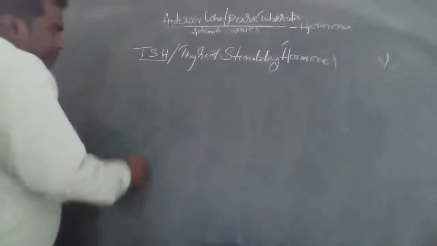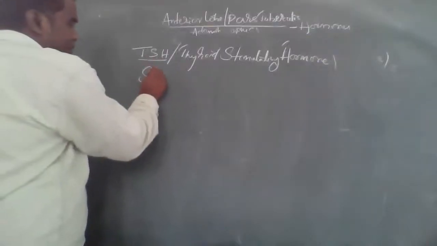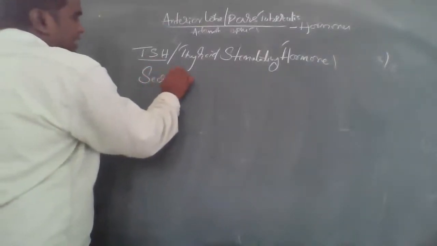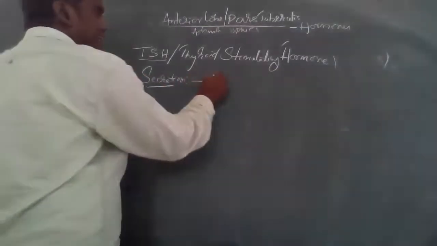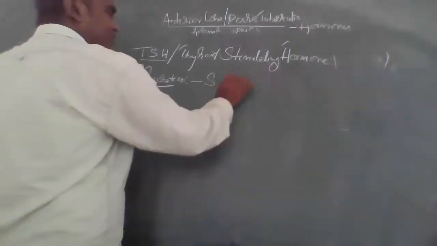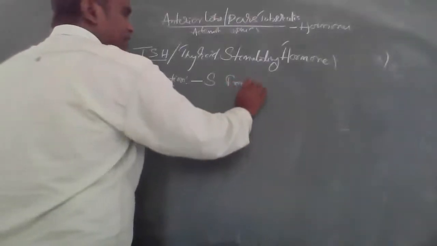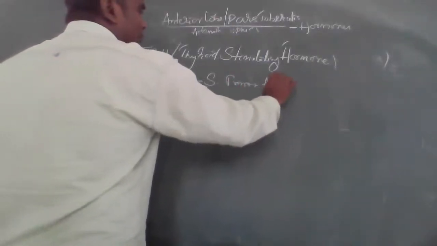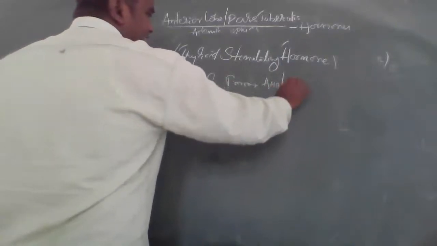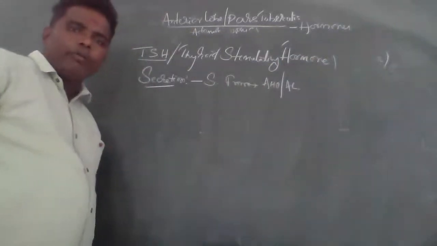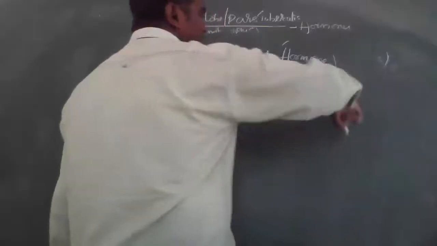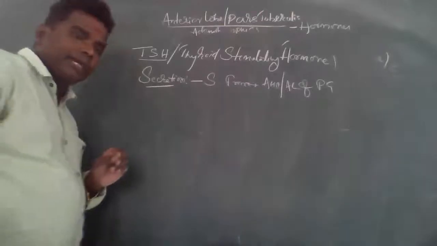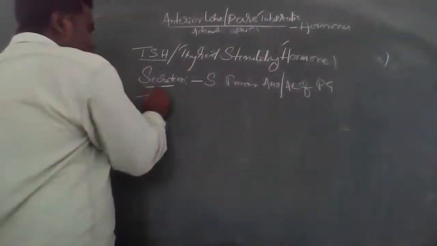Secretion, step one: it is secreted from the adenohypophysis, or anterior lobe of the pituitary gland. The secretion is completed. Next, target organ.